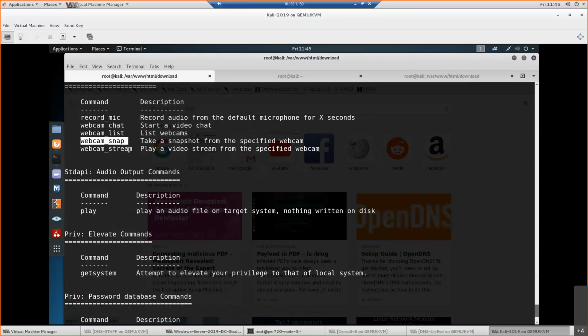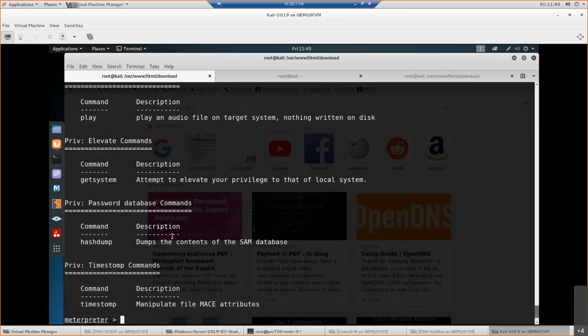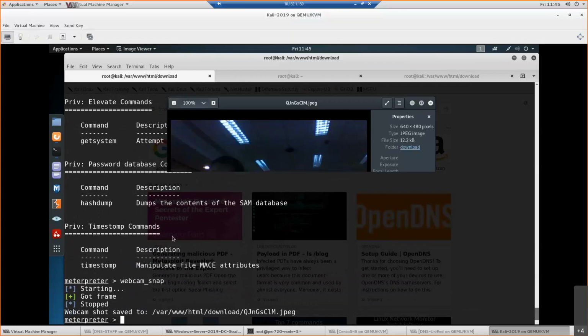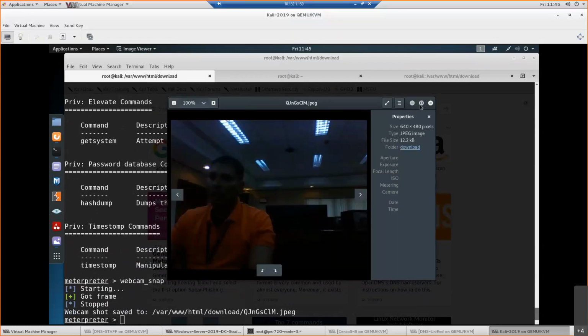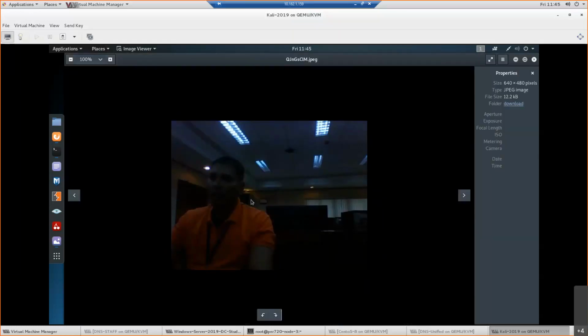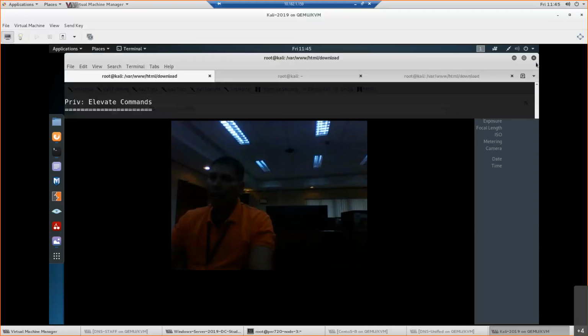The webcam of this, I'll take a snap, right? So I'll type a command, webcam snap. Now it will switch on the webcam and I see my webcam snap has come here. If you can see this, it is actually from my laptop, which is in some other network, and there I downloaded the malware. So this is webcam snap.